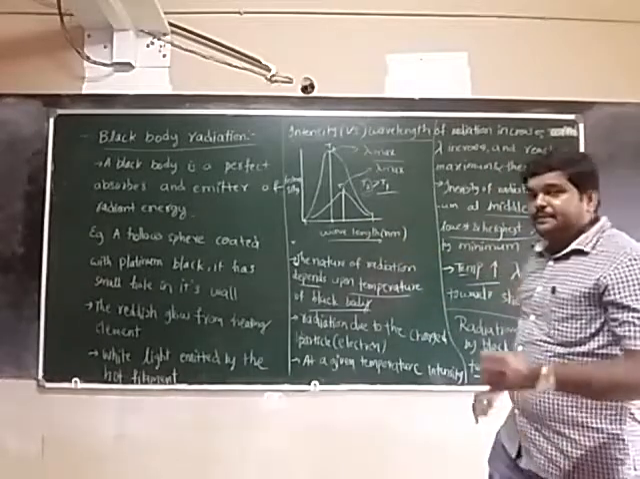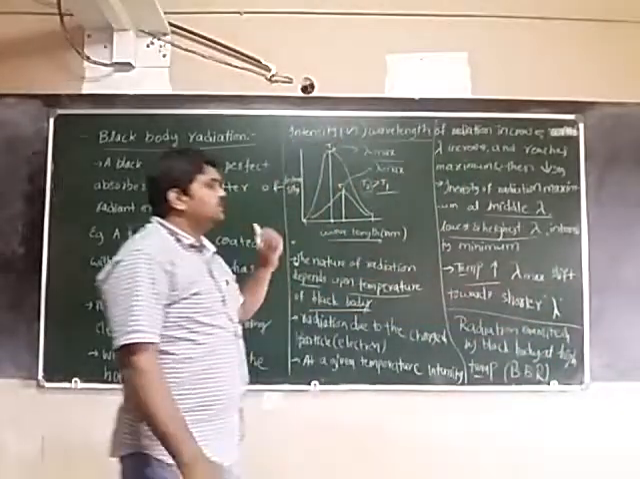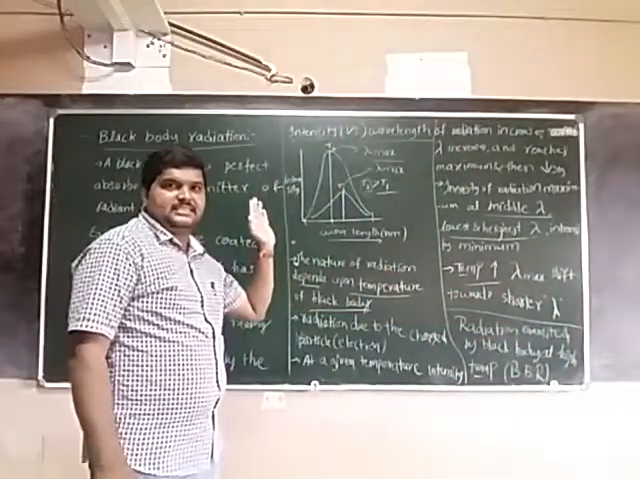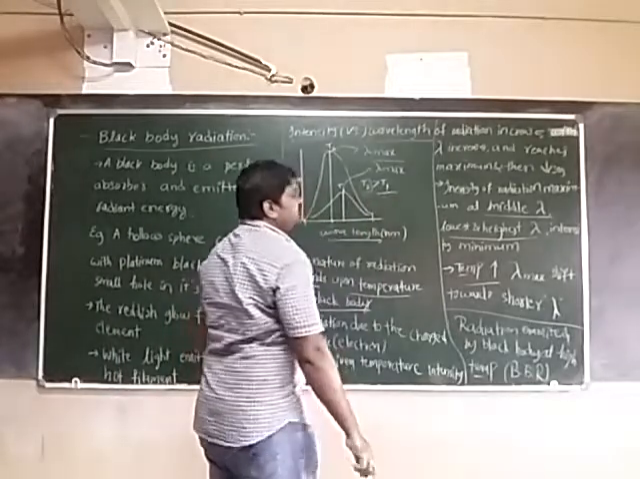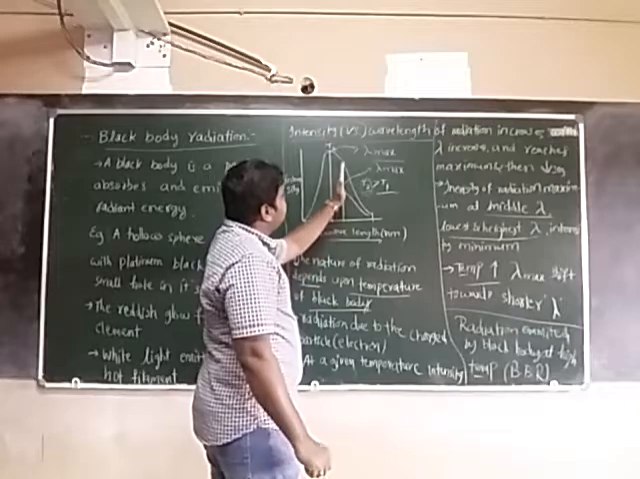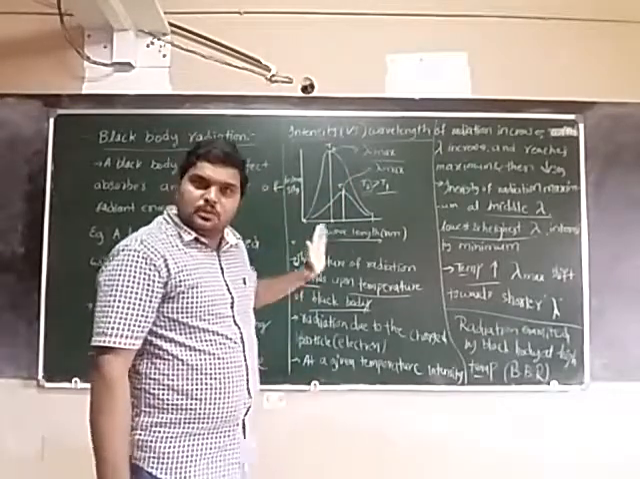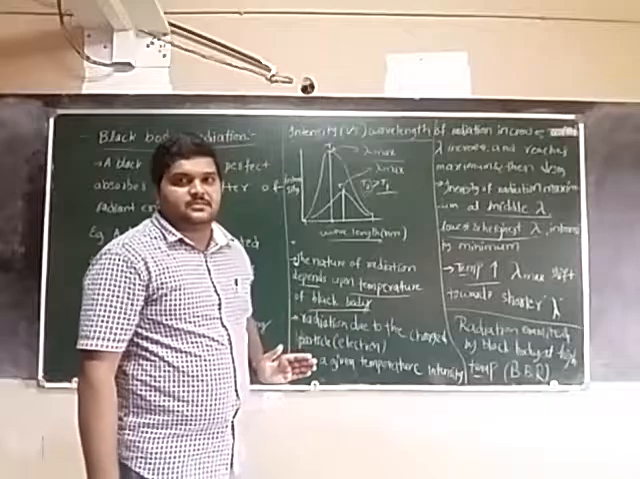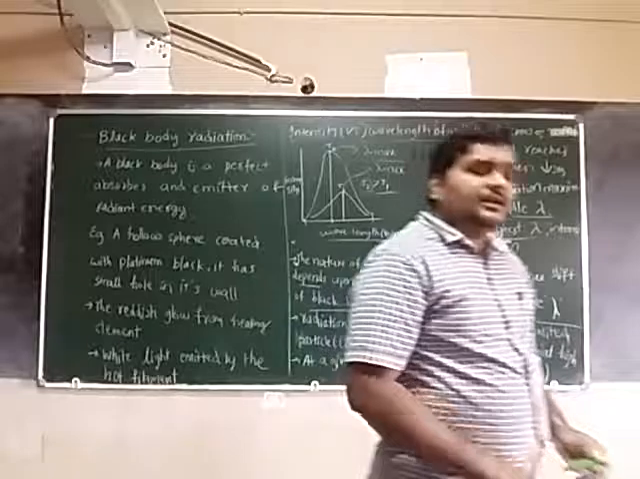And very important: as temperature increases, lambda max shifts towards shorter wavelength, or the left hand side. So the temperature T2 is more than T1. What is happening there? By increasing the temperature, the wavelength shifts towards the left hand side. That is a shorter wavelength. This is black body radiation.